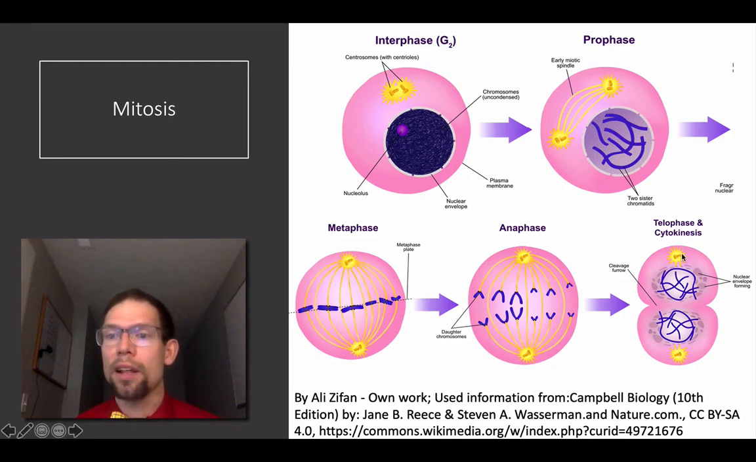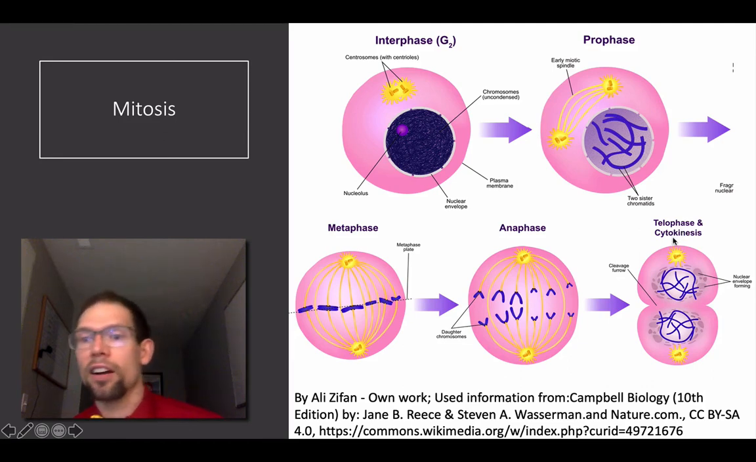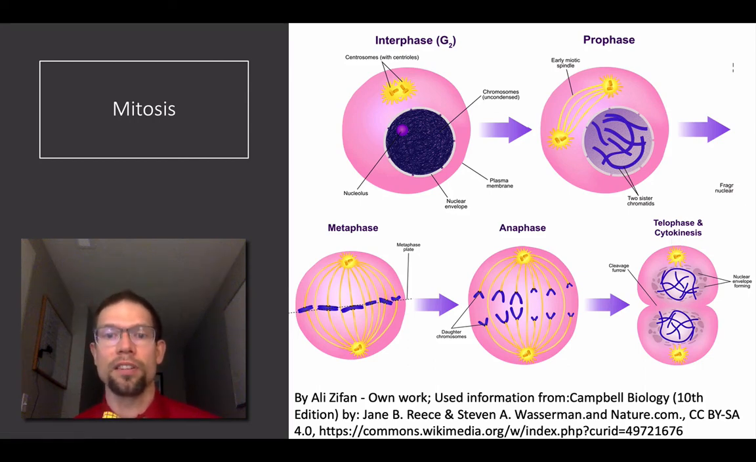Now, sometime during this process, cytokinesis is going to begin. Cytokinesis can start during anaphase. Typically, you see it more during telophase, but it can last longer than the actual division. So cytokinesis is a separate process where the cells are dividing.